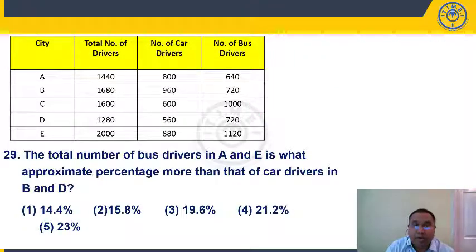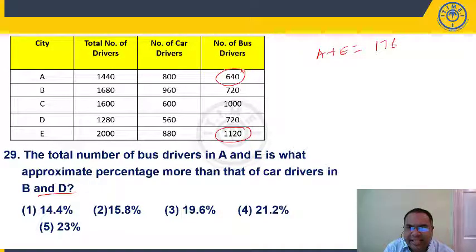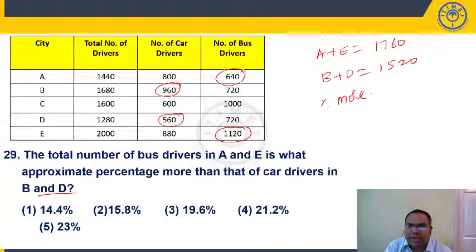Question number 29. The total number of bus drivers in A and E is approximately what percentage more than car drivers in B and D? Bus drivers in A and E, 640 and 1120, so A and E bus drivers are 1760. Car drivers in B and D: B 960, D 560, so B plus D is 1520. Clearly it is percentage more. 1760 minus 1520, the difference is 240. By the opposite of more, which is the smaller value, 1520, into 100.